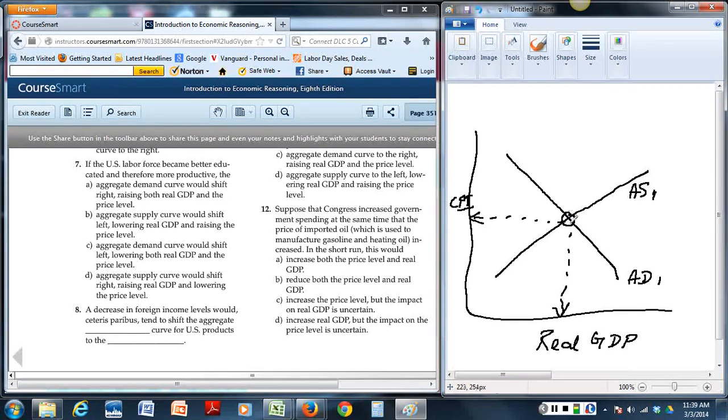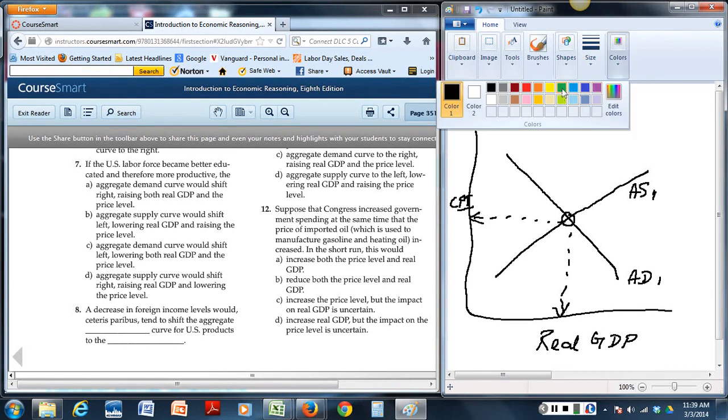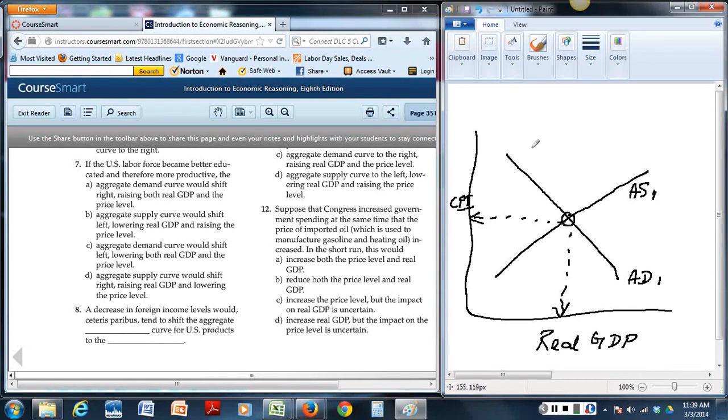Now, the government wants to increase the GDP, so they decided to stimulate the economy by spending more money. So they've shifted the aggregate demand curve to AD2. If nothing else happened, that would have increased the GDP to here, and the price would have gone up a little bit. But at the same time, another event took place: the oil price shooting up due to, let's say, the Ukraine-Russia escalation.